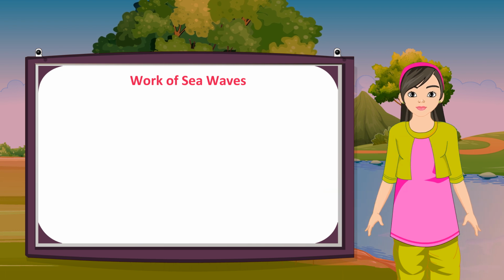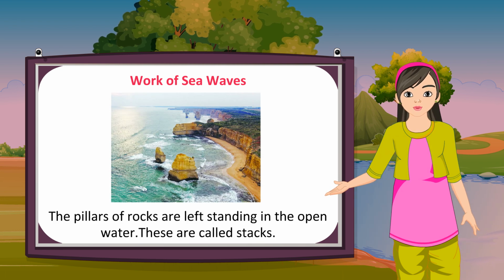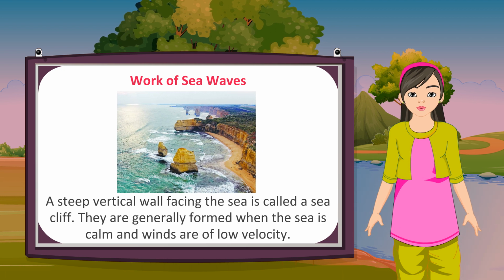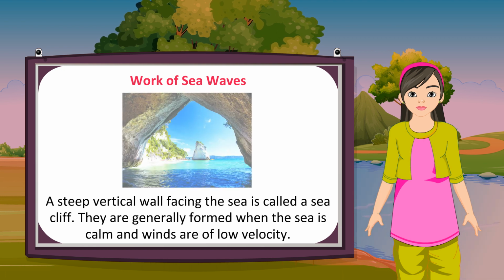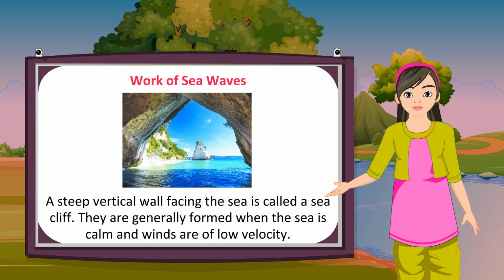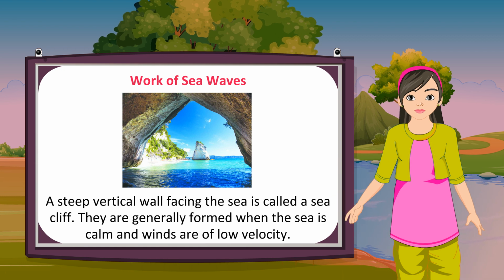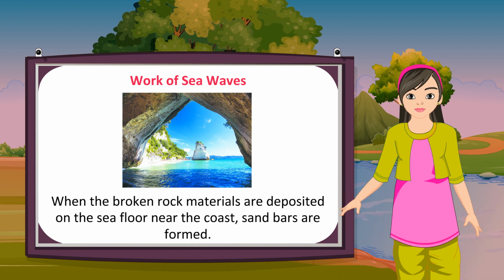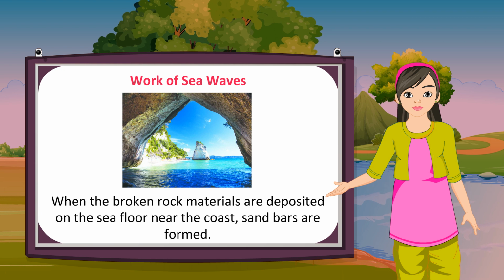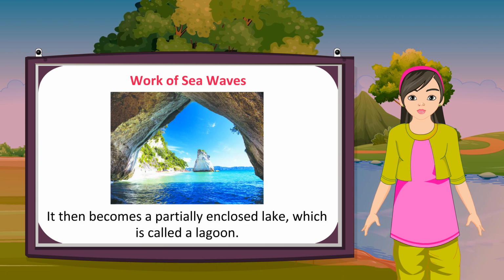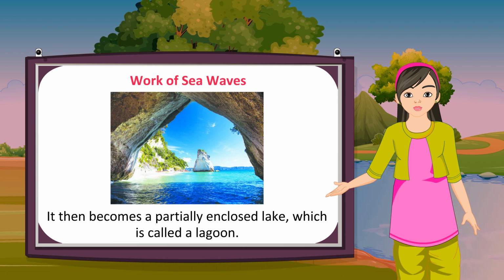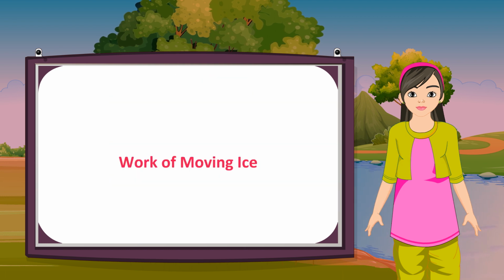This is called a sea arch. The pillars of rocks are left standing in the open water. These are called stacks. A steep vertical wall facing the sea is called a sea cliff. Sea beaches are generally formed when the sea is calm and winds are of low velocity. When the broken rock materials are deposited on the sea floor near the coast, sandbars are formed. It then becomes a partially enclosed lake, which is called a lagoon.